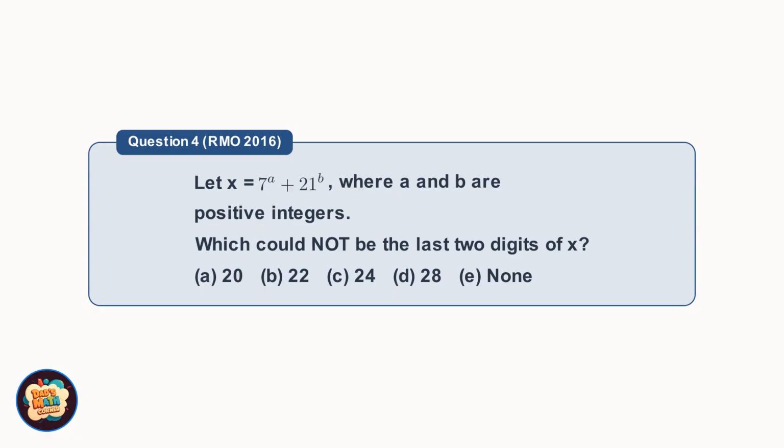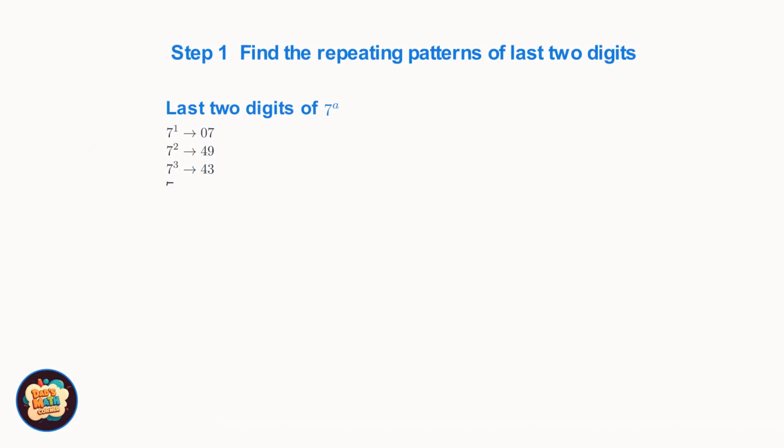Alright, one last challenge to go. This one is also from the 2016 Raffles Math Olympiad, and it's about powers and their last 2 digits. To find the last 2 digits, we just need to track what happens when we raise 7 to different powers. Look at the pattern. As we go higher and higher, the last 2 digits cycle through just 4 values, and then we land on 01. Now here's the key insight. Once we reach 01, the pattern must repeat. Why? Because multiplying 01 by 7 takes us right back to 07, exactly where we started. So this cycle loops forever.